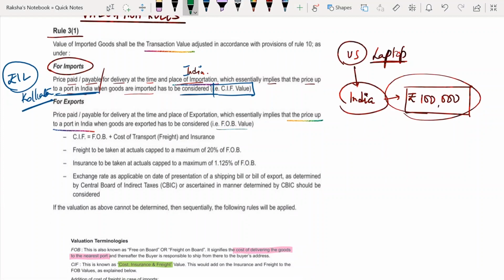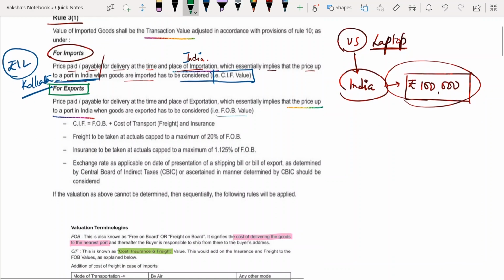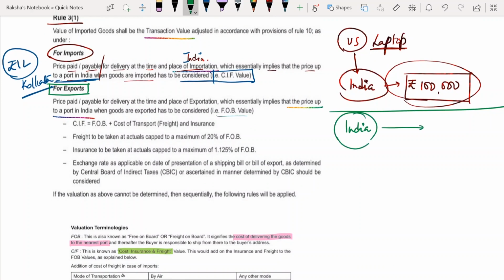Now coming towards exports, very important. All your attention here. Let's say now the reverse case. This is India, and you are exporting something to US, goods worth 10 lakh rupees. From where are you exporting? Again for simplification, let's take the same example: from Kolkata port you are exporting to US.